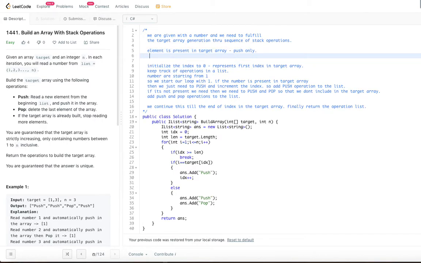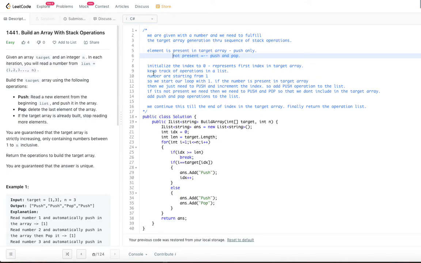If it is not present, then what we are going to do is push and pop. So this is the simple logic that we are going to use. But let's try to work out how we are going to do these operations. So these are the simple things, right? So push when it is present, push and pop when it is not present in the target array.